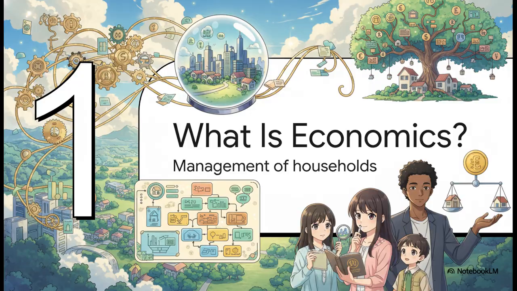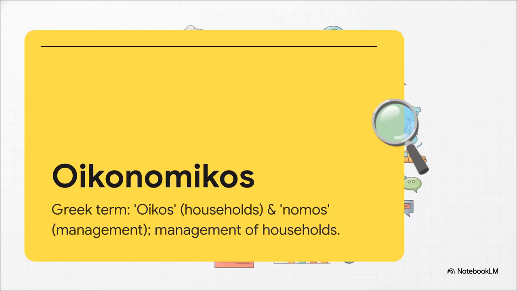All right, part one. What is economics? Let's decode where this massive, sometimes super intimidating concept actually comes from. It's really fascinating, actually, because at its core, economics isn't about Wall Street at all. It's simply about managing a household and dealing with resource scarcity. The word itself comes from the ancient Greek term oikonomikos. Oikos translates to household, and nomos means management, custom, or law.